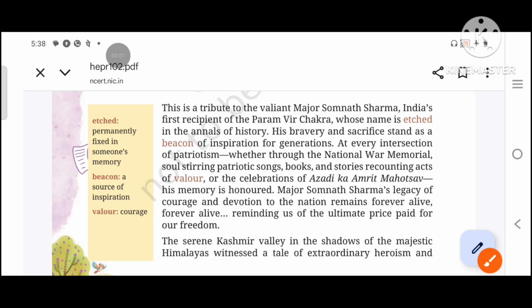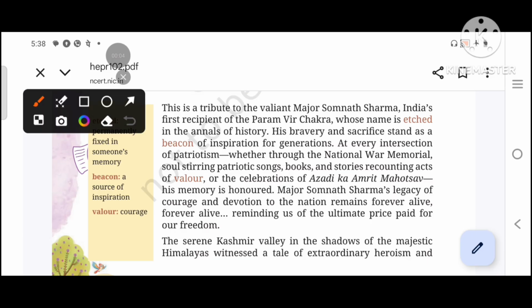Now let's move ahead to the chapter. This is a tribute to the valiant Major Somnath Sharma, India's first recipient of the Paramveer Chakra, whose name is etched in the annals of history. This is a tribute. Tribute is a sign of respect. Valiant is courageous. Recipient is receiver.